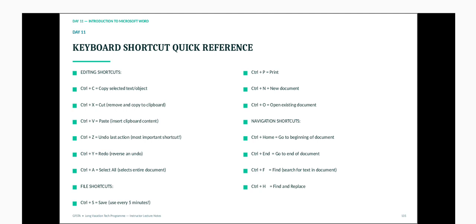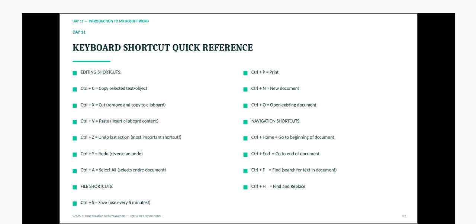Undo, that's Control Z, reverses the last action, the most important Word shortcut. That's to undo and redo. If you do something, maybe you highlighted text and immediately clicked a button, and all the text goes away and your page is blank, to retrieve it just press Control Z. That is to undo what you have done wrongly. And if you change your mind, you can redo. The reverse of undo is redo, which does the exact thing you did again.